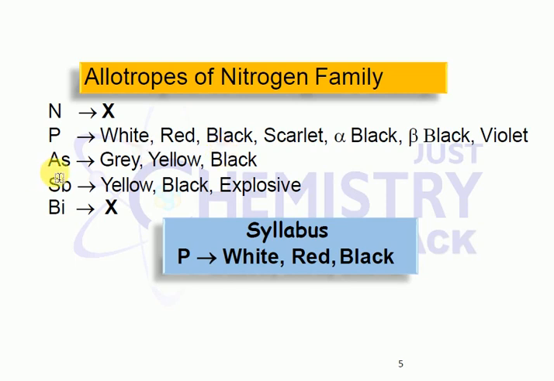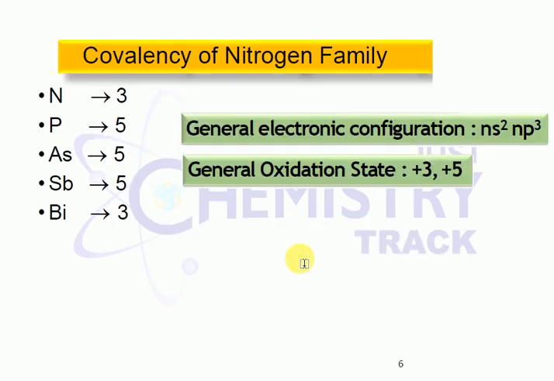Arsenic is available in the form of grey arsenic, yellow arsenic and black arsenic. Antimony is available in the form of yellow, black and explosive antimony. In our syllabus, they have given only white phosphorus, red phosphorus and black phosphorus. They are more focused on white phosphorus, red phosphorus and black phosphorus only.